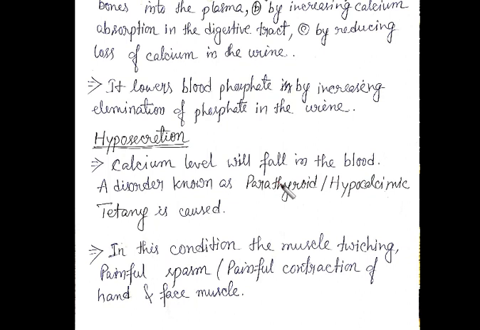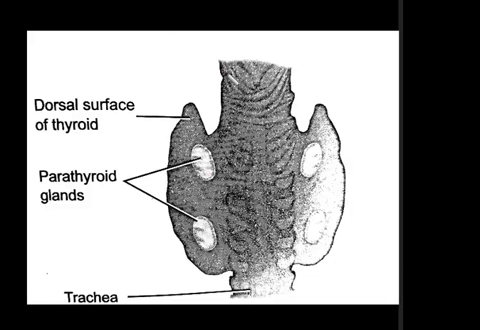The sudden spasm can happen in your hand muscles or also in the face muscles, and you can have the feeling of pain. Okay, so painful spasm can happen because of this hyposecretion of this hormone, right?